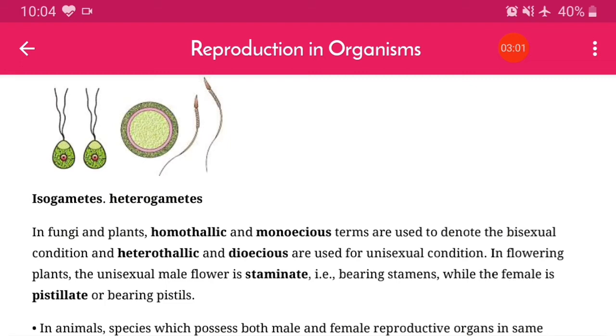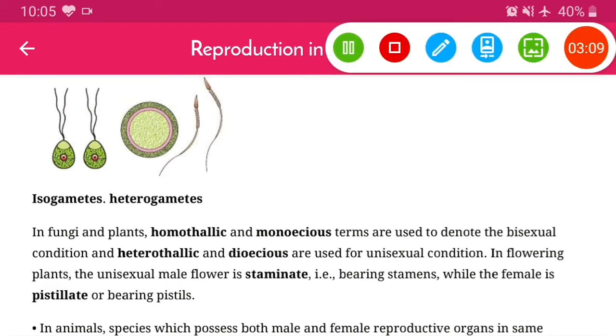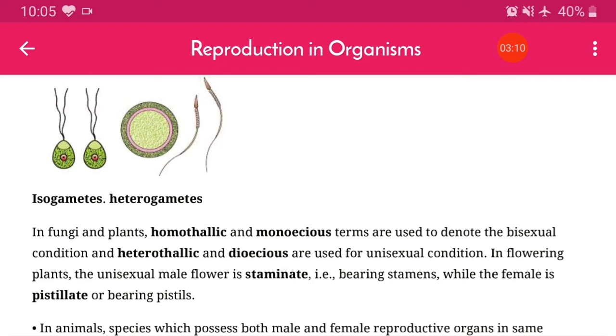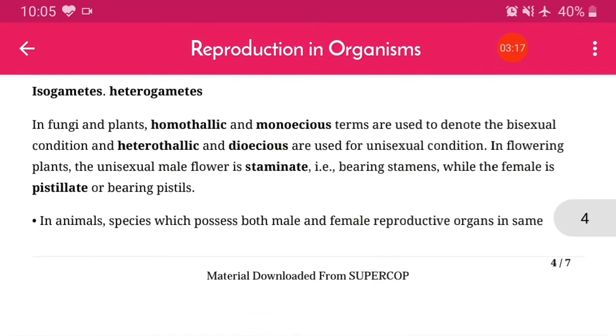Sperm and ovum are different, and isogametes occur in fungi and plants, where the structures are the same, while in heterogametes the structures are different. In fungi and plants, homothallic and monoecious.